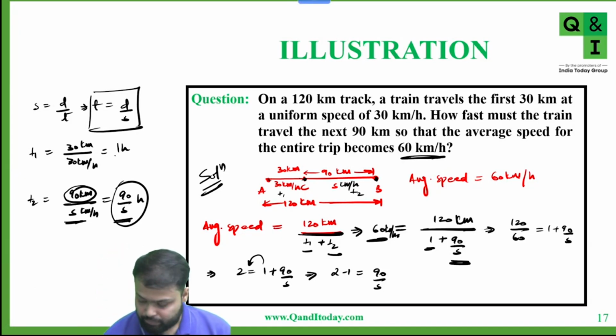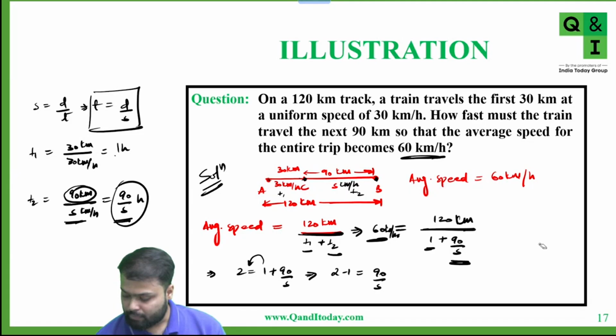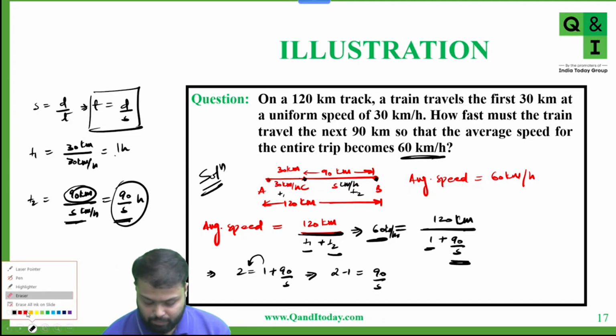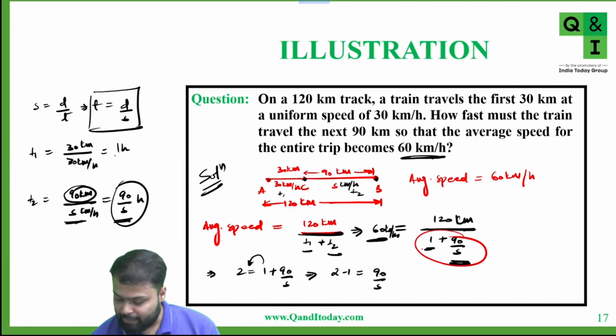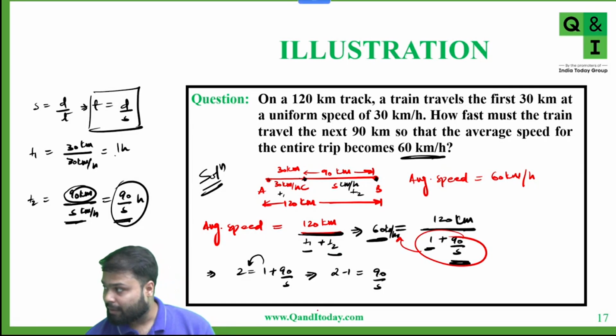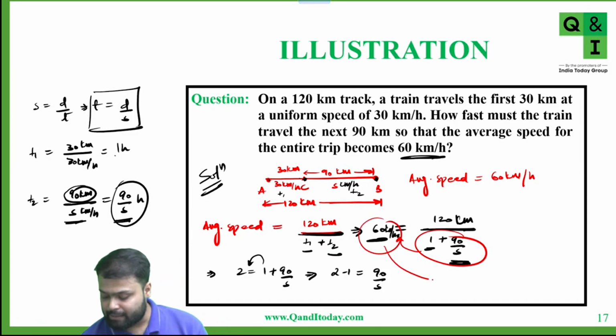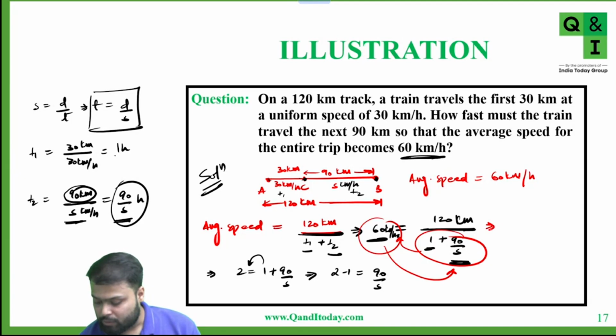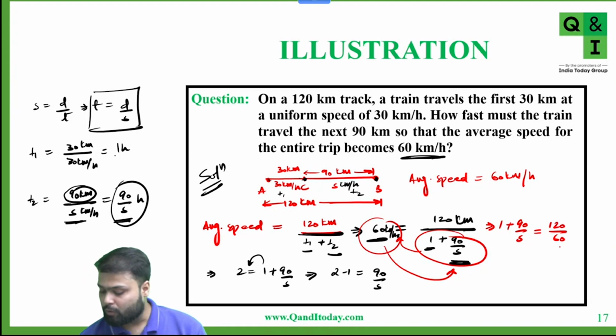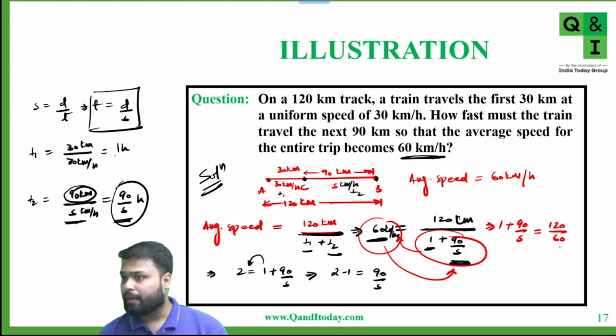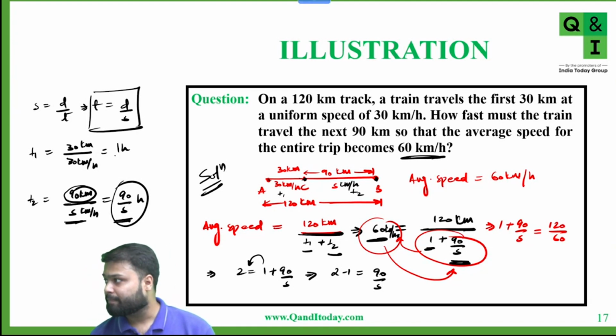Look, this 1 plus 90 by S multiplies on the left hand side, and take 60 to the right hand side in the denominator. Okay. So from here we can write 1 plus 90 by S is equal to 120 by 60. Yes or no? Any doubt here? Okay, very good.